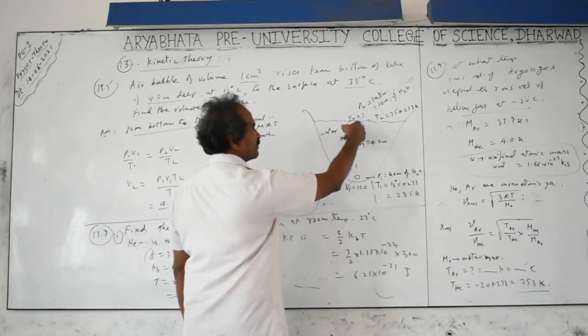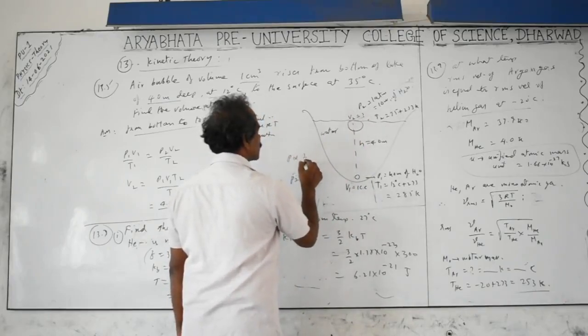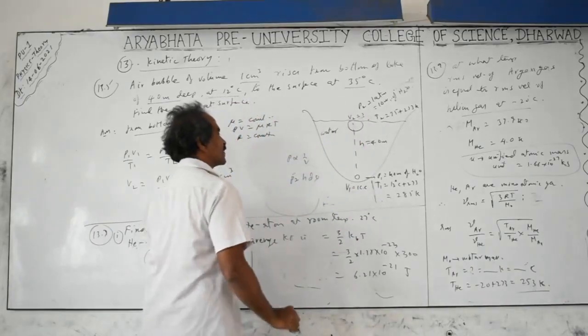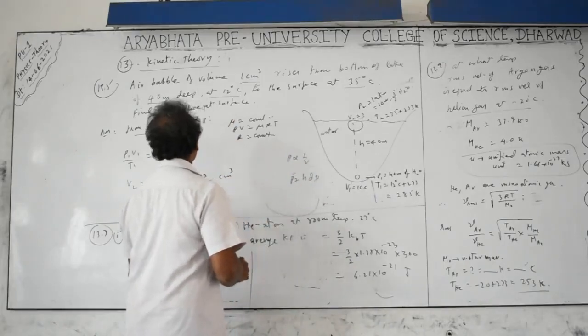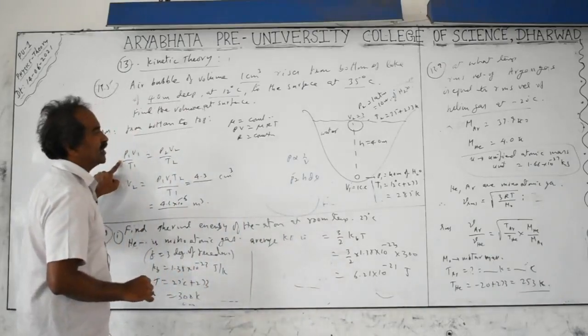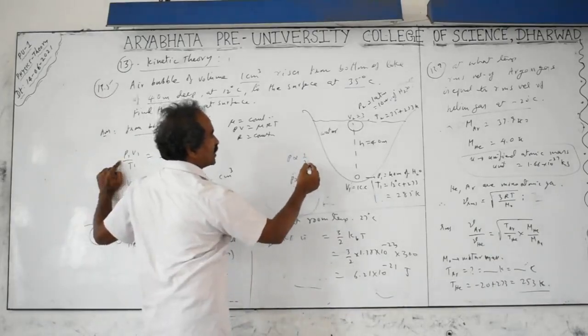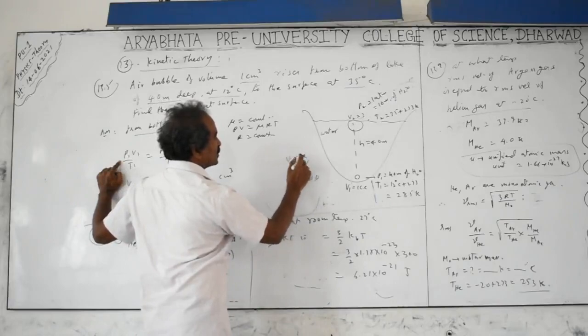From Boyle's law applicable for these bubbles, P is inversely proportional to volume because the number of particles is constant. But temperature is not constant here, temperature is also changing, therefore you have to use the complete equation of PV equal to mu RT relationship. As going upwards, the volume increases, volume inversely proportional to P. Pressure decreases means volume increases.